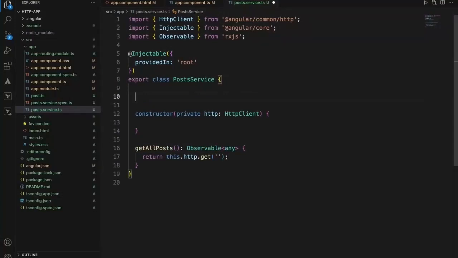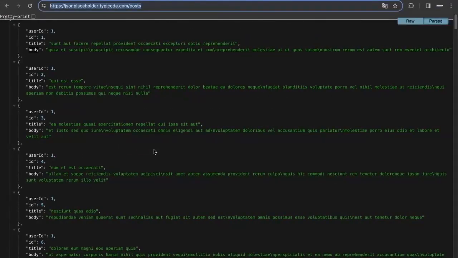I'll just define it like base URL. I'll say base URL, so the base URL plus I want to get all the posts. I can say this.http.get. This will return me all the posts from here. Whatever you're seeing: user ID, title, body, with all the list of records.